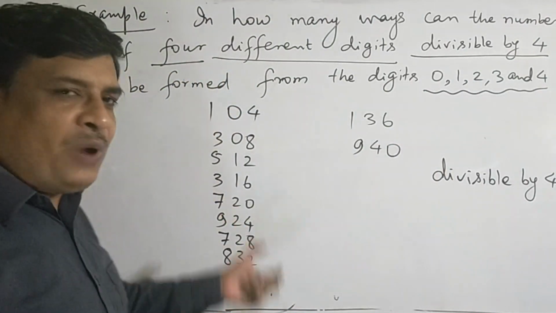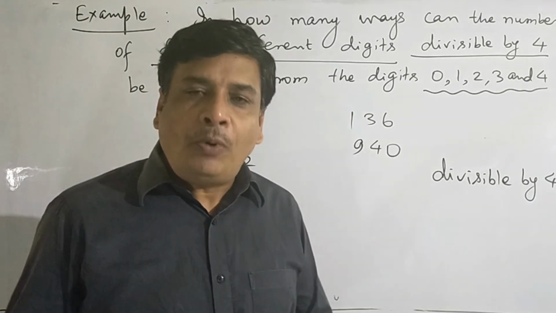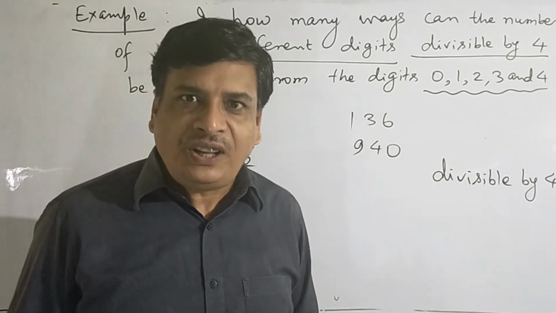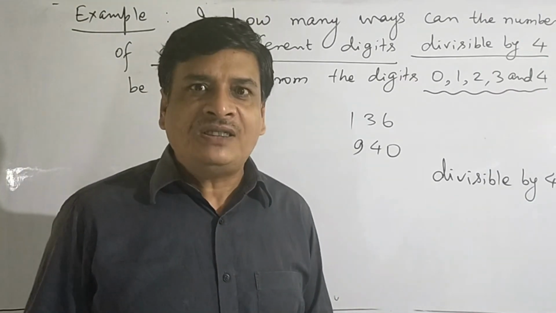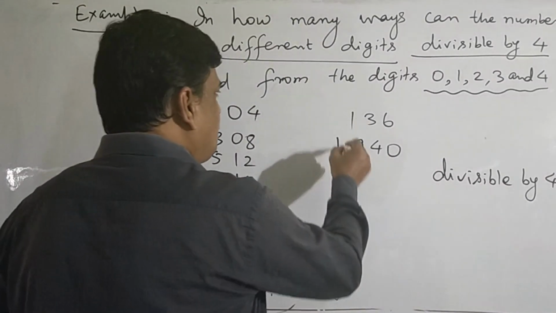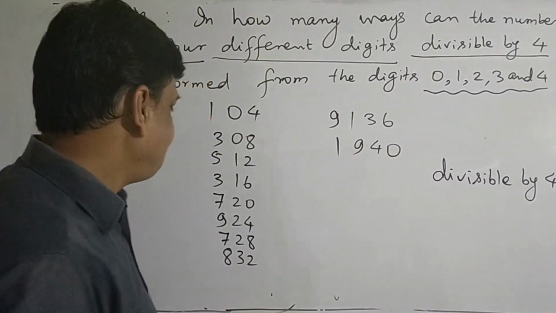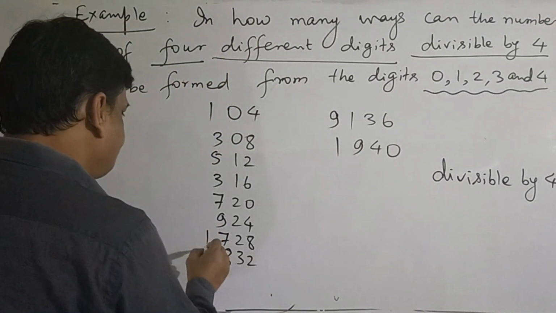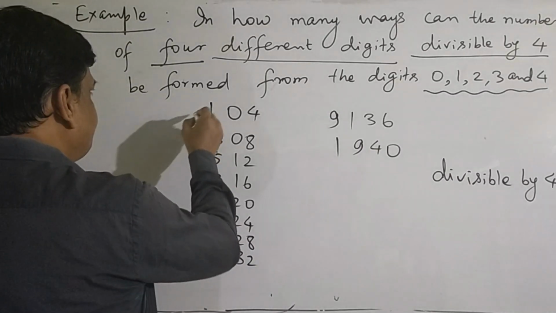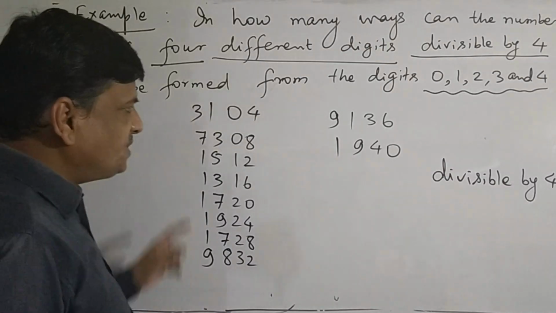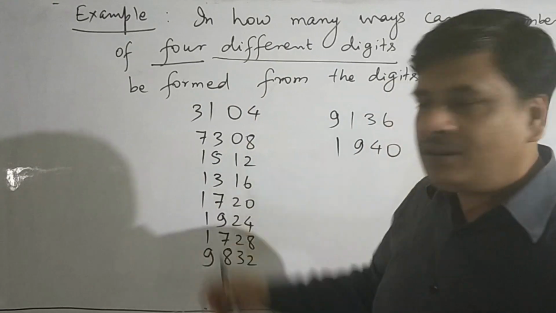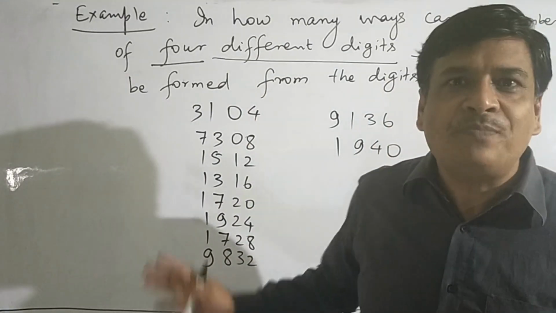Even if we want to make numbers of 4 digits, the selection of the 1000 place will not make a difference. The number still remains divisible by 4. Randomly, let us take these numbers at the thousand place. We can check these all numbers, these are divisible by 4. This is the magic of numbers.